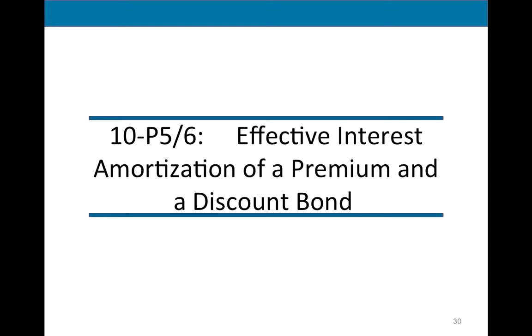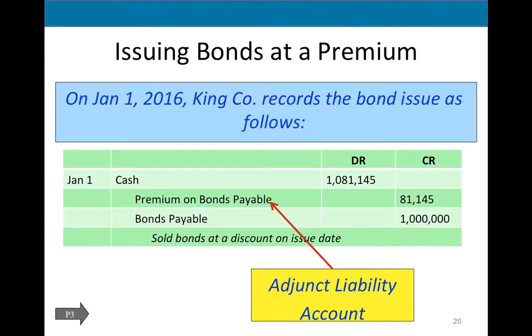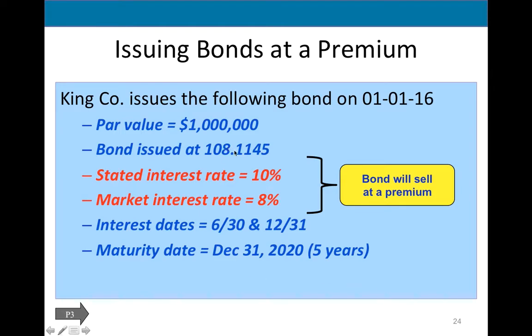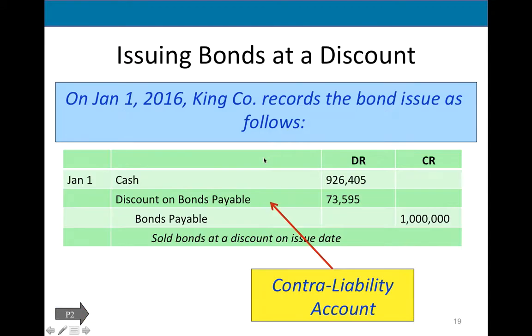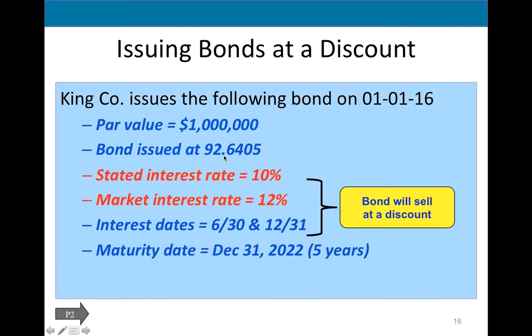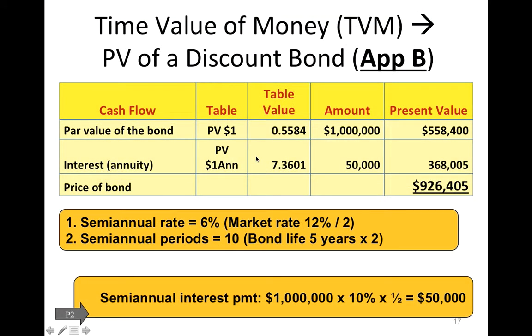Okay, so effective interest I'm not going to cover. Now, how do they come up with this idea of 108.1145%, or in the previous example 92.6405%? Well, this is how they do it. This is time value of money. We have to figure out present value of the discount bond.